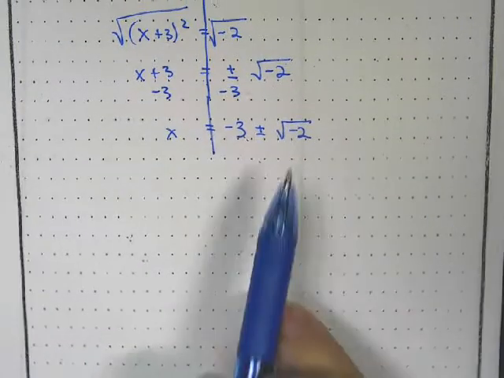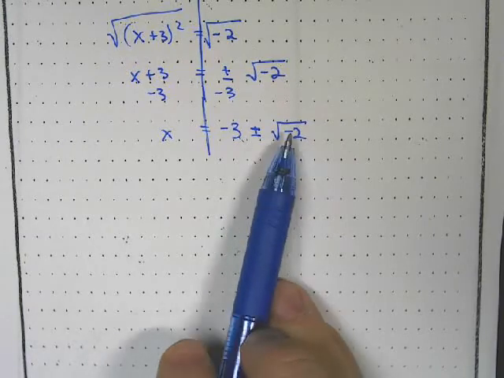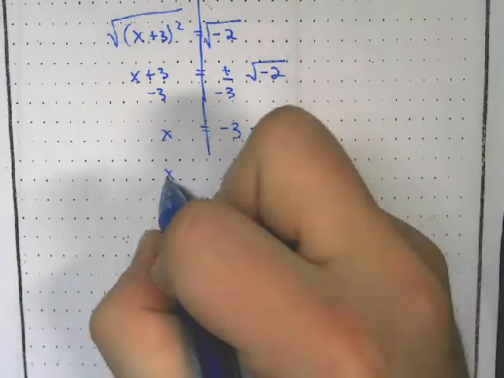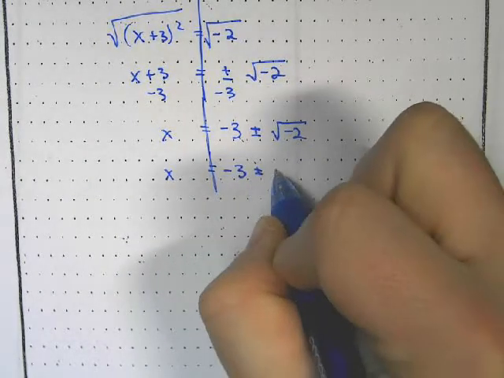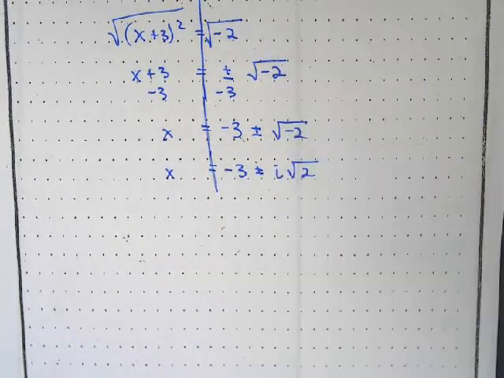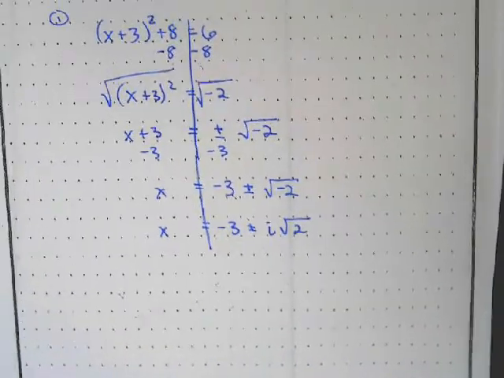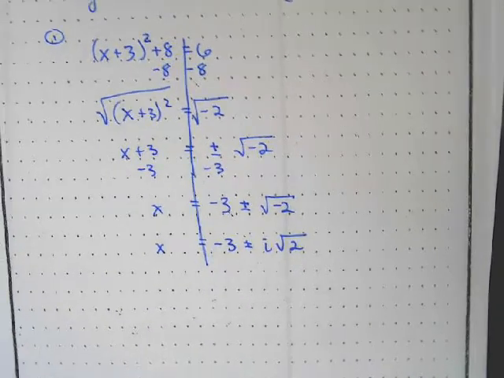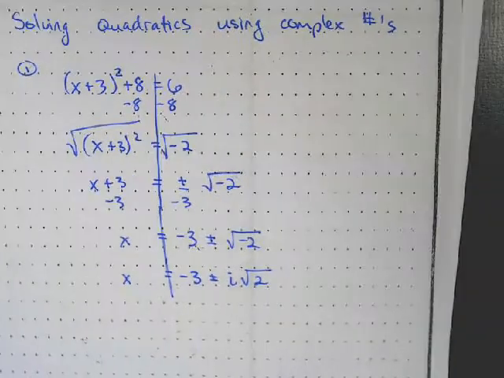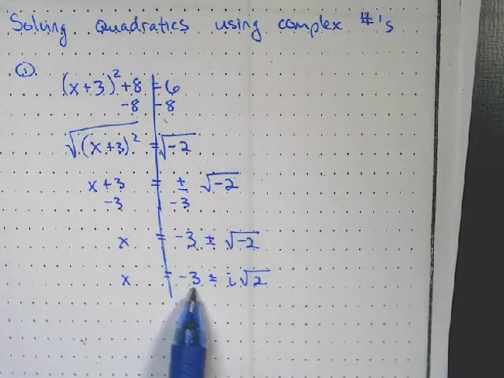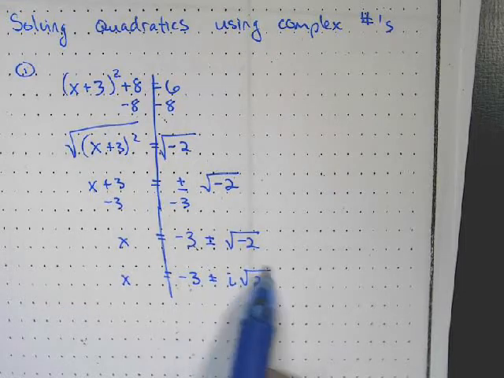Now I don't want to write it as a negative underneath my radical, so that's when the i pops out. And then we're done. So that's how we can solve quadratics using complex numbers. Now we see that our real piece is -3, and my imaginary piece would be the square root of 2.